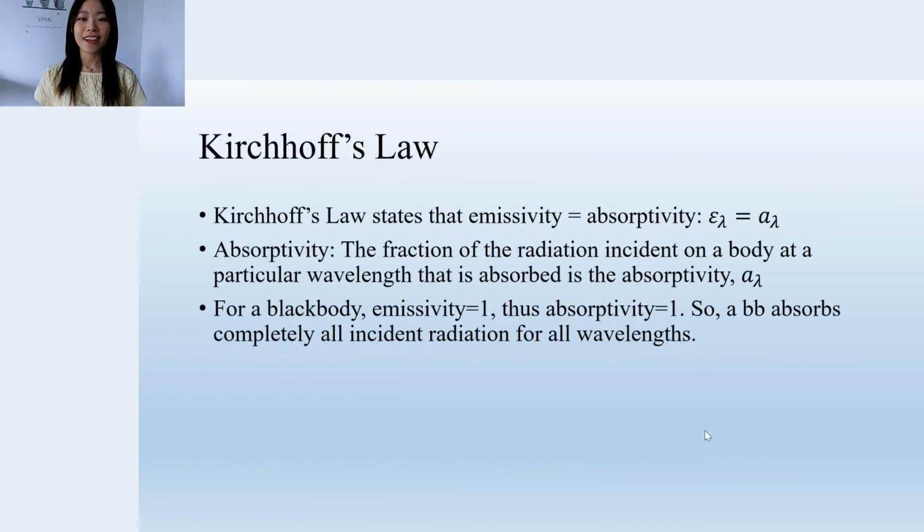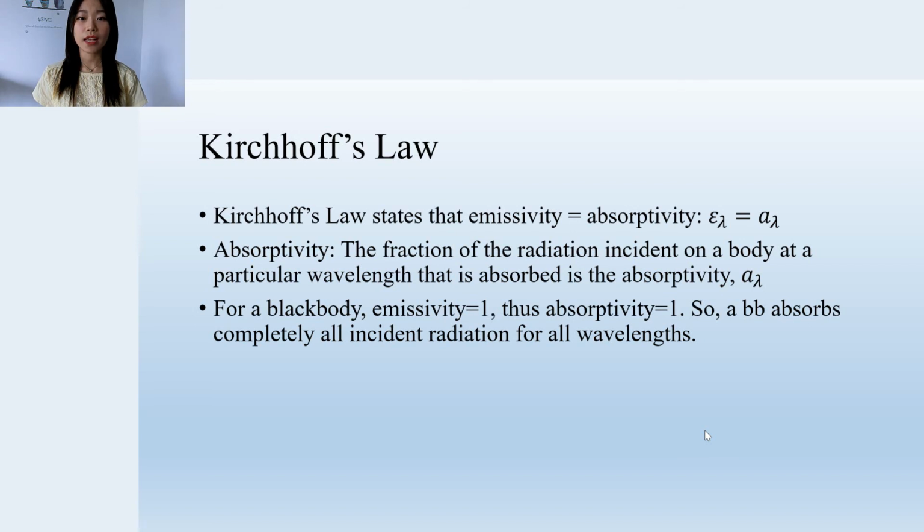And the last law that we are going to discuss in this video is Kirchhoff's law. It states that for all objects, emissivity equals absorptivity. In contrast to the emissivity, which tells you the fraction an object can emit compared to a black body, the absorptivity tells you the fraction of the radiation that an object can absorb from the total incident radiation.